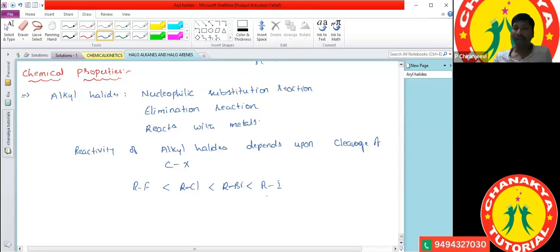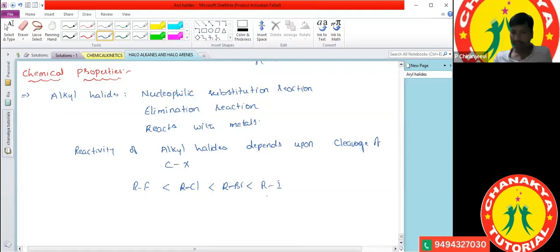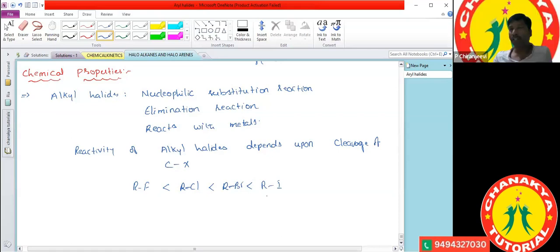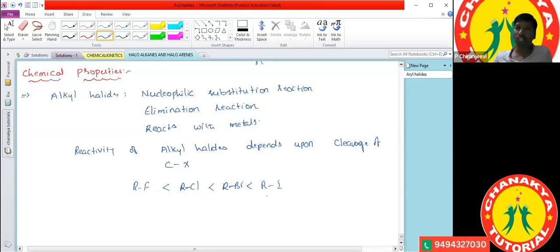If electronegativity is more, the bond length will be shorter, because it pulls the electron towards itself. So lesser the electronegativity, greater the bond length.